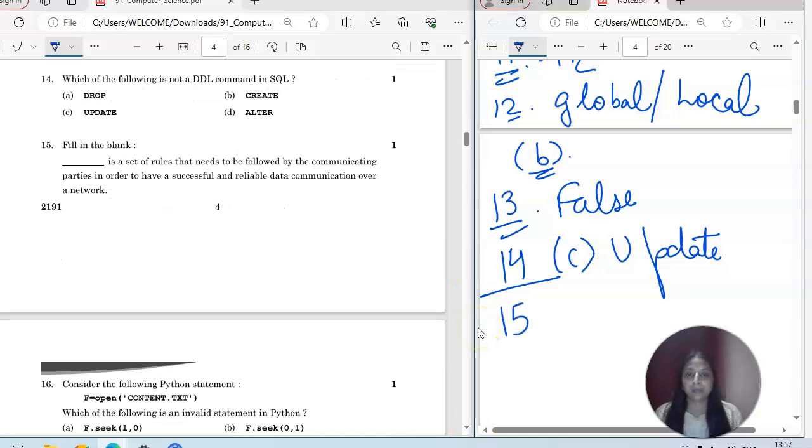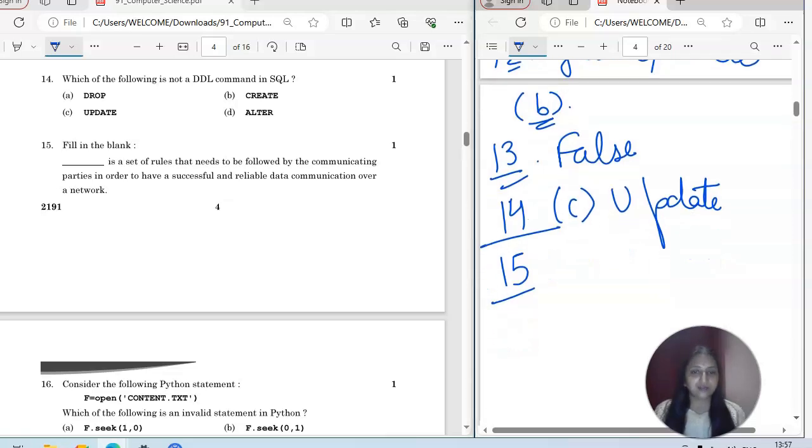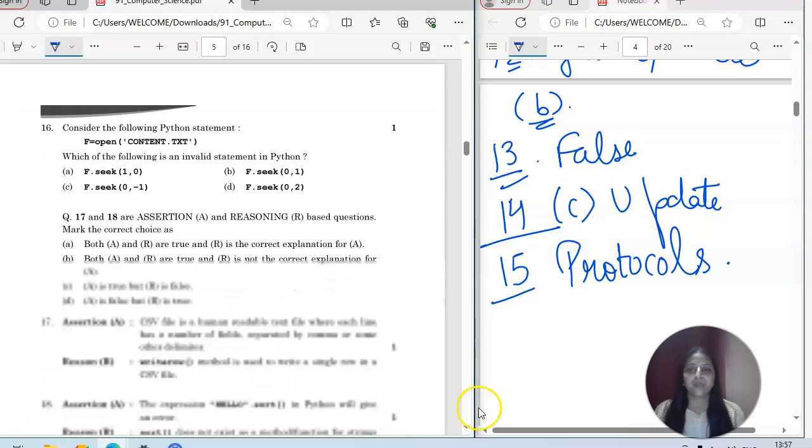Fill in the blanks. Dash is a set of rules that needs to be followed by the communicating parties in order to have a successful and reliable data communication over a network. So that is the set of rules. Everyone knows, I think it is protocol. Protocol or protocols are the set of rules, right? Next we have the 16th one.